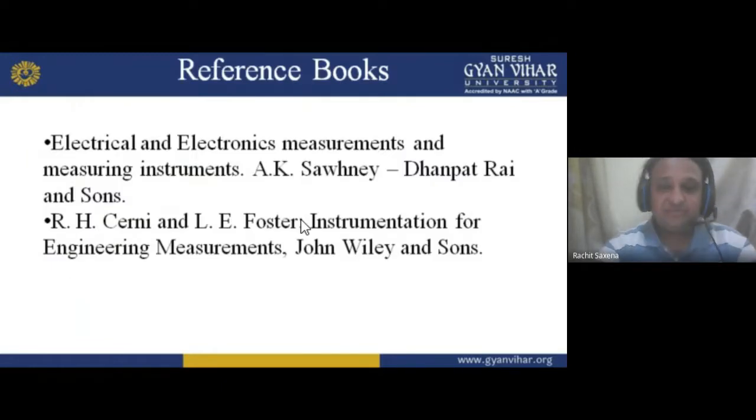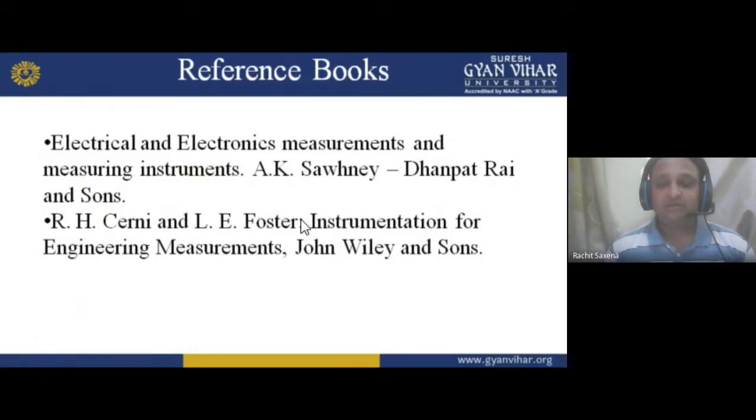Now these are the references through which I took material for my lecture. These are the books available: Electrical and Electronics Measurement and Measuring Instruments by A.K. Sawhney. A.K. Sawhney is the author, and Dhanpat Rai and Sons is the publisher. Also, R.H. Cerni and L.E. Foster, Instrumentation for Engineering Measurements, and John Williamson. It is a very good book. You can go through it and find something regarding instrumentation.